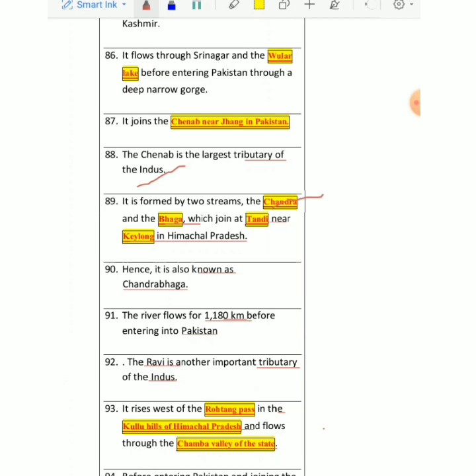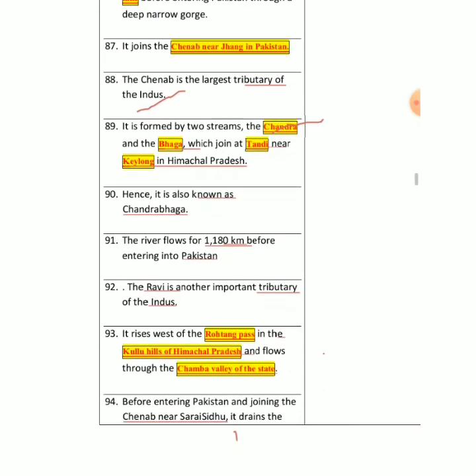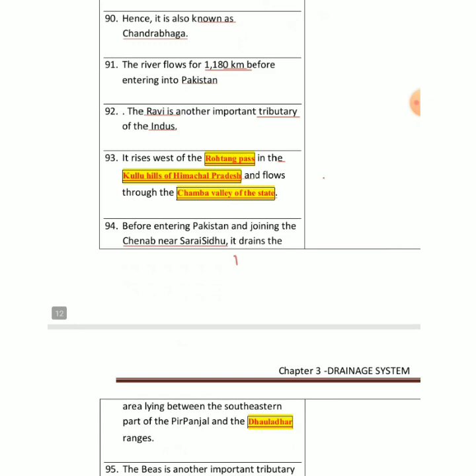Before entering Pakistan it mainly joins with Chenab. There is a place called Sarai Sidhu, right? So that's there. तो पाकिस्तान ज्वाइन करने से पहले और ये अपना मेनली ड्रेन्स, it mainly drains the area between southeast part of Pir Panjal and Dhauladhar. These are very very important ranges of Himalayas, Pir Panjal and Dhauladhar. तो इस एरिया को ये ड्रेन भी करती है. So a lot of things we are getting from this river that is Chenab.